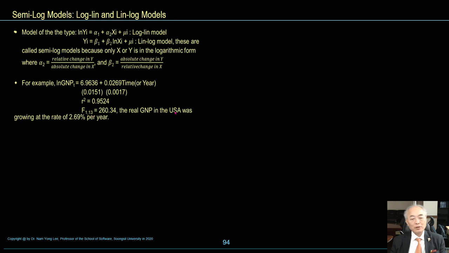The real GNP in the United States of America was growing at the rate of 2.69% per year.